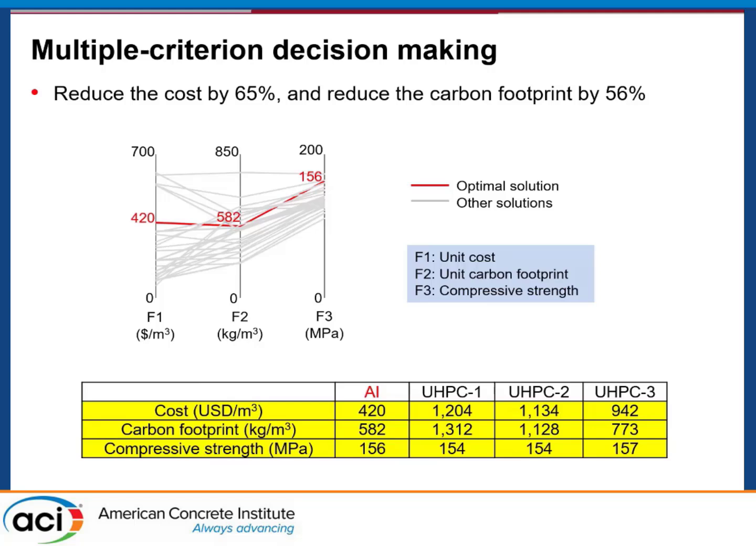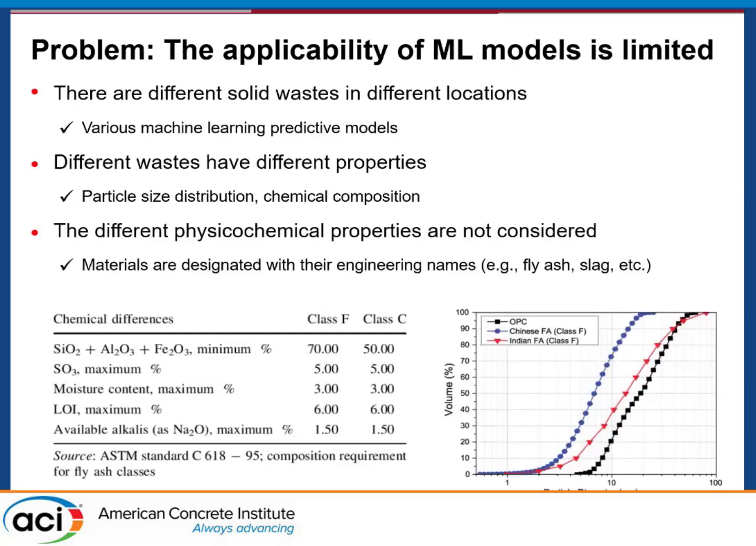So we compared one of the solutions with some existing so-called sustainable UHPC in the literature, and we found that this method can largely reduce the cost and carbon, and at the same time we can maintain the compressive strength level.